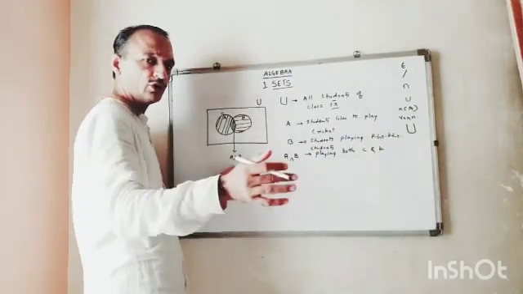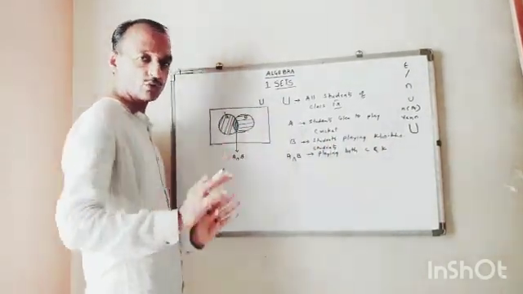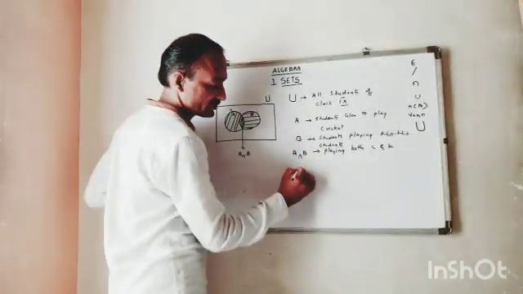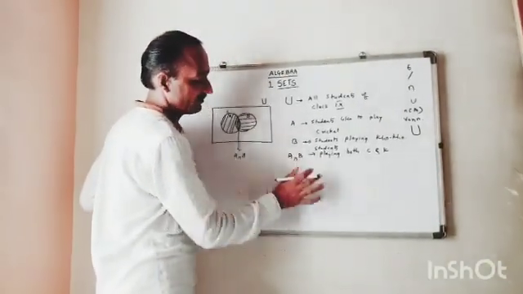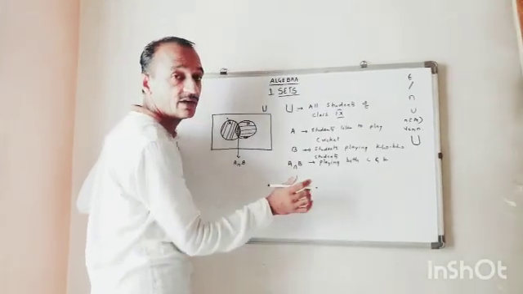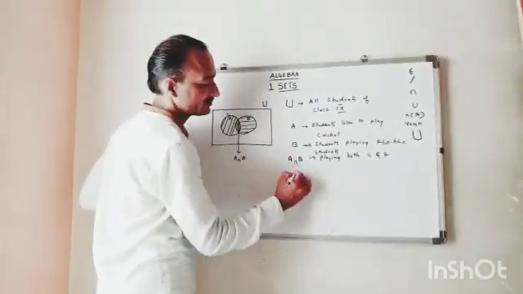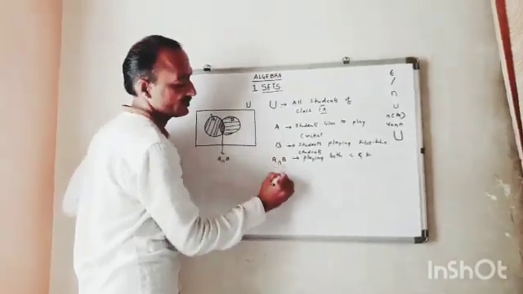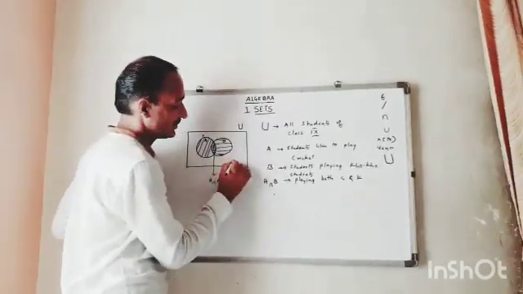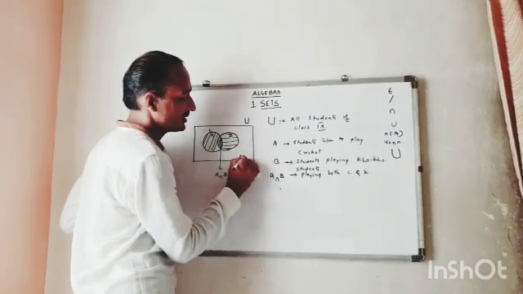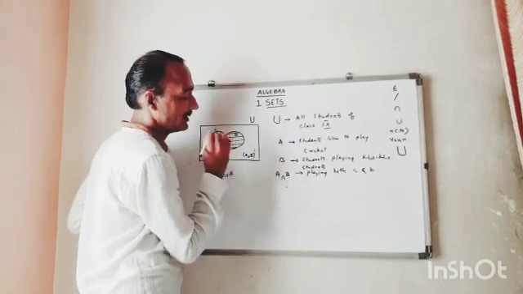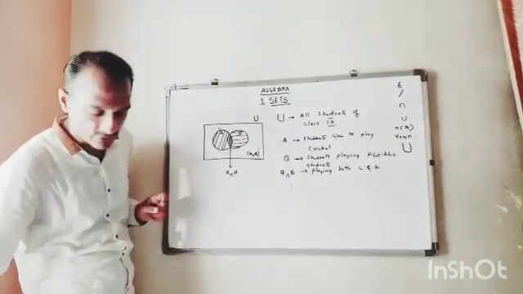They are interested in both, cricket or Kho-Kho, they will play both. Whereas there are the students who remain here. What do we call it? Complement.